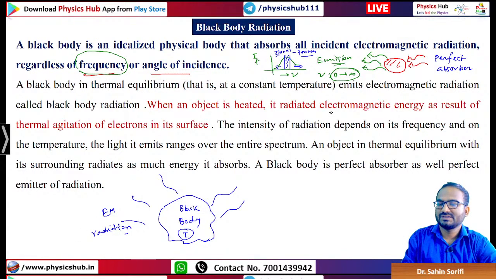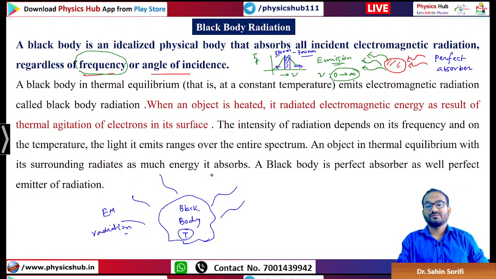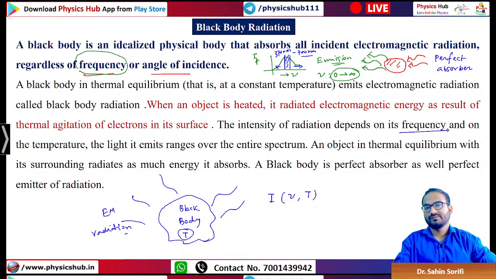Whenever any object is heated, it radiates electromagnetic energy as the result of thermal agitation of electrons on its surface. The intensity of radiation depends on its frequency and the temperature. So when you write the intensity, we will be writing it in terms of nu and T. It is a function of frequency and temperature.